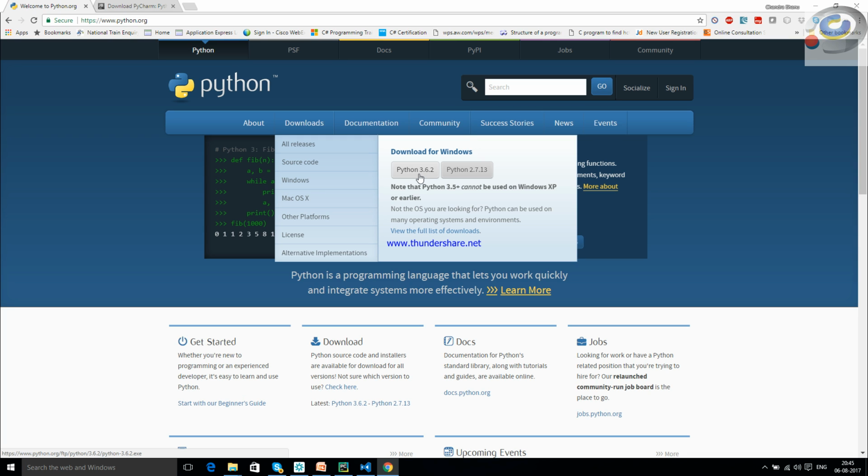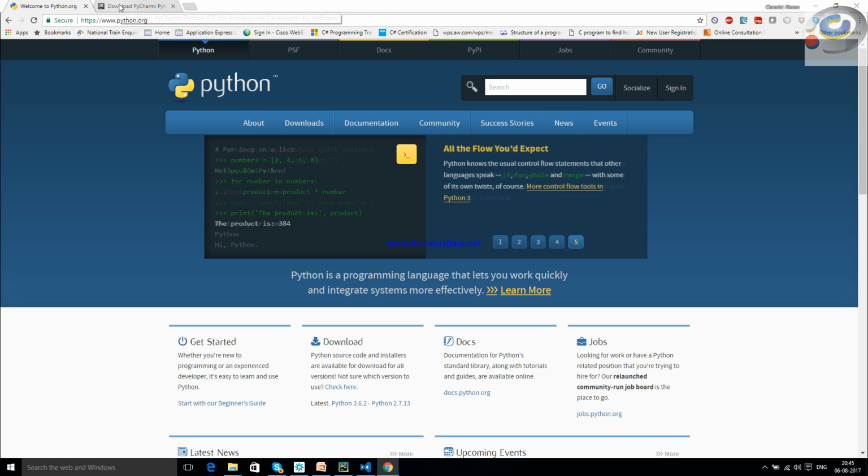We can just download this, or we can even download the 3.5 version or 3.4 or any of the versions that we've got. The stable version is 3.5, and it's available for Windows, for Mac OS, and even for other platforms like Linux. Once Python gets downloaded, we get the whole environment, like the Python compiler and the PVM and all the other things.